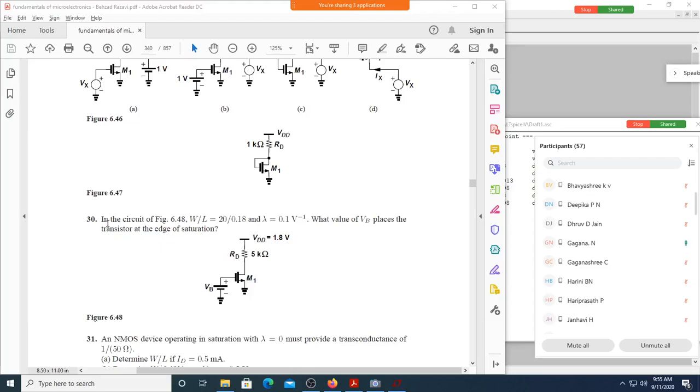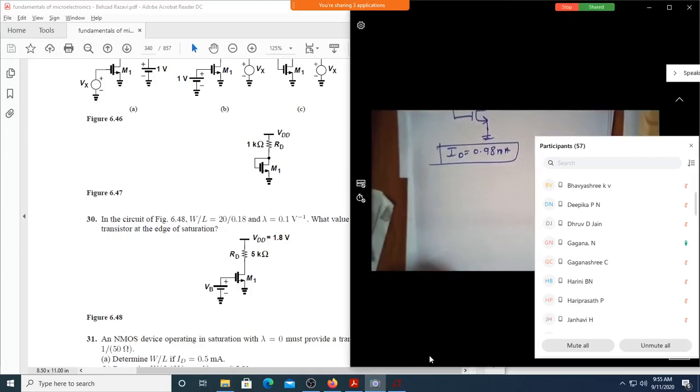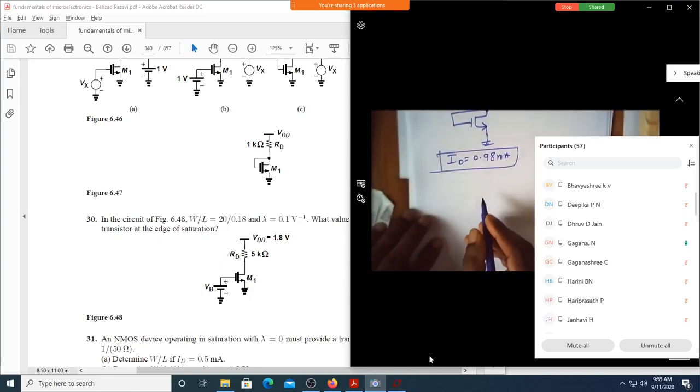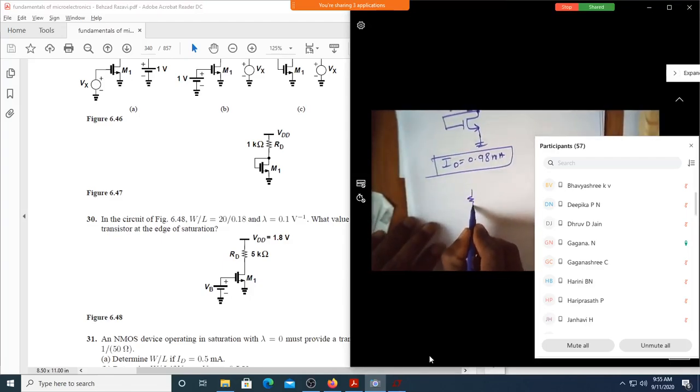Okay. Now, along with me, all of you copy this circuit diagram. I will also do it. Let us solve this problem. We are asked to find the value of VB. It's totally a different problem.